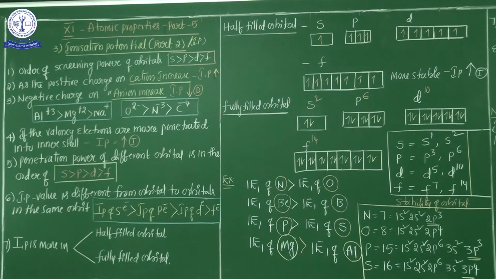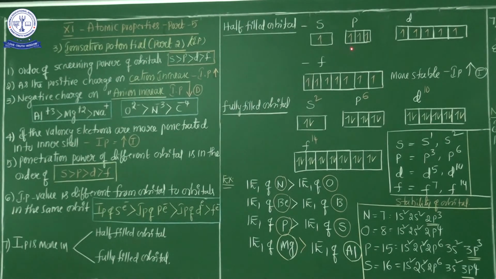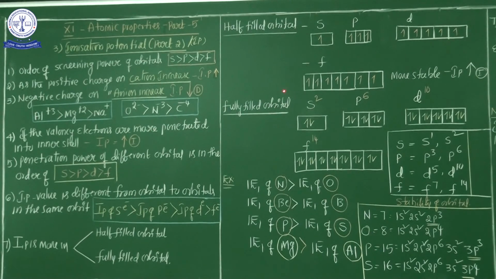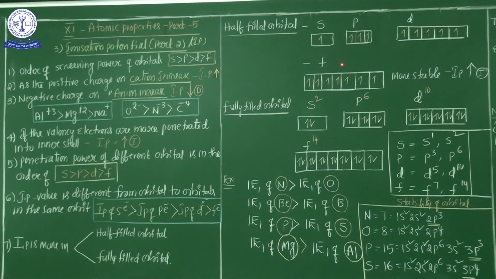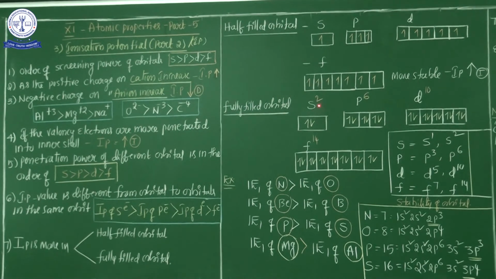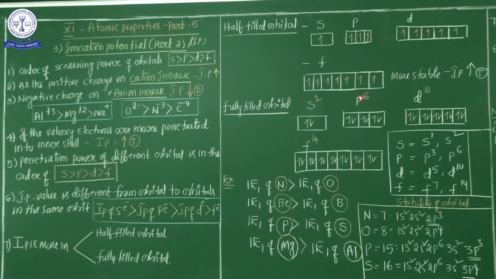Now see here, I have clearly written, half filled orbital. As already said, if any one of the atoms contains half filled electrons or fully filled electrons, obviously the ionization potential is maximum. According to Hund's rules, half filled orbital and fully filled orbital generally have maximum ionization potential. For example, you know that the s orbital maximum filled is 2 electrons, the p orbital maximum is 6 electrons, the d orbital maximum is 10 electrons, and the f orbital is 14 electrons.